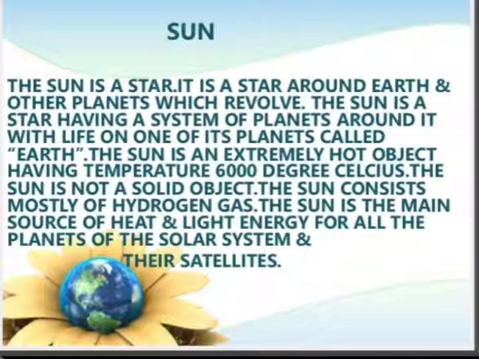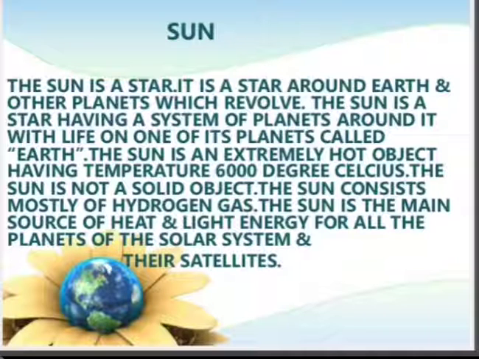Now firstly we are going to study the sun, as it is a very important member of the solar system. The sun is a star around which Earth and other planets revolve. The sun is a star having a system of planets around it, with life on one of its planets called Earth. We have already studied that the sun is the nearest star, and it is made up of many hot gases. All the planets revolve around the sun. Among all these planets, only Earth has life on it.